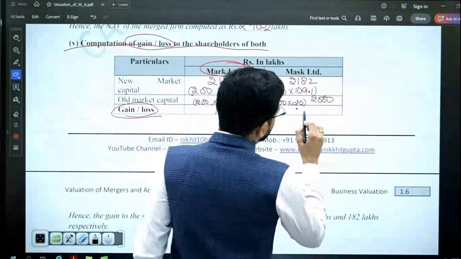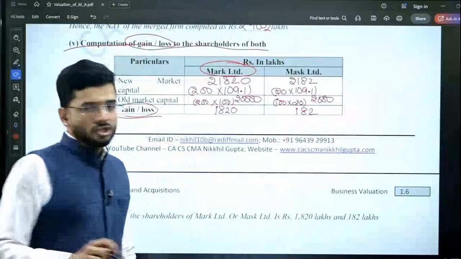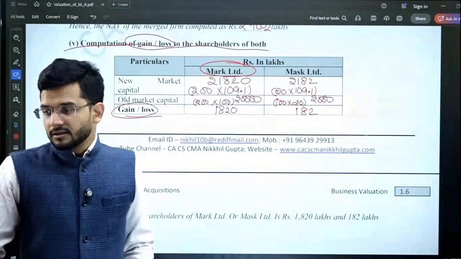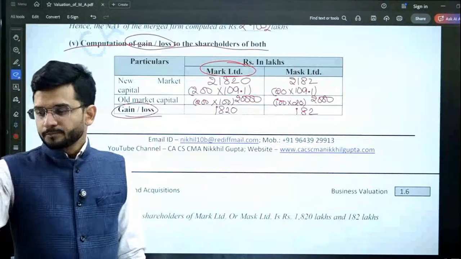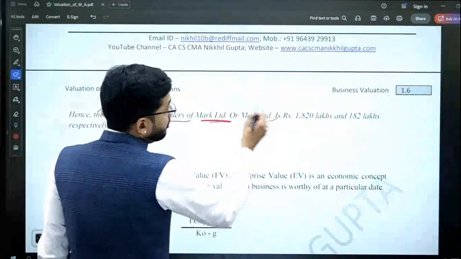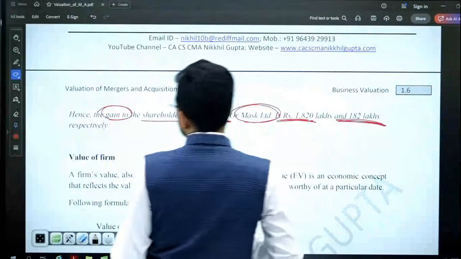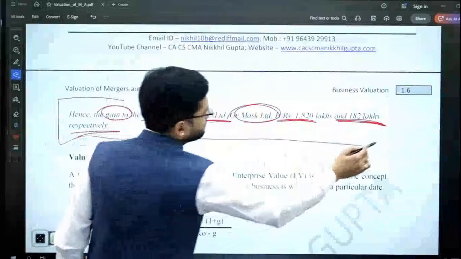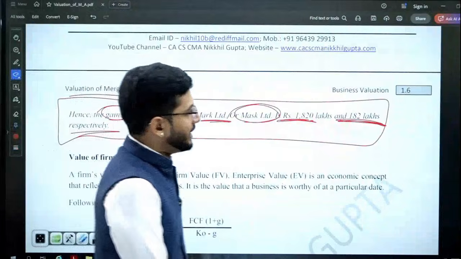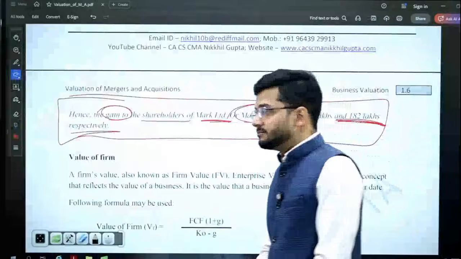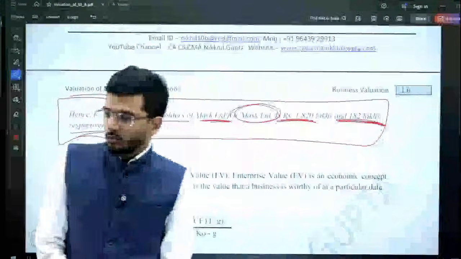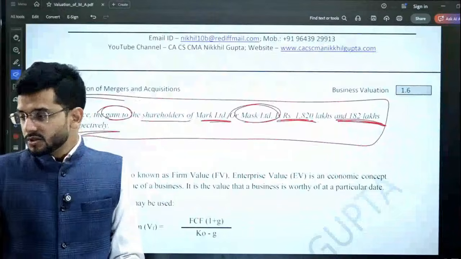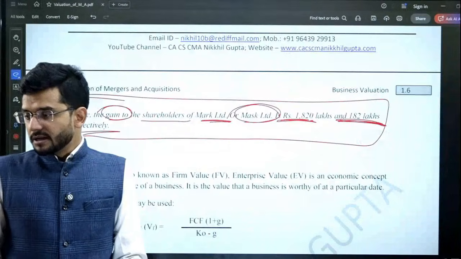So what is the gain or loss? There is a gain of 182 lakhs to the shareholders of Mask Limited. So hence the gain to the shareholders of Mark Limited and Mask Limited is 1820 and 182 lakhs respectively. This is the conclusion which we definitely have to show and put in every answer. In every answer a conclusion is a must.